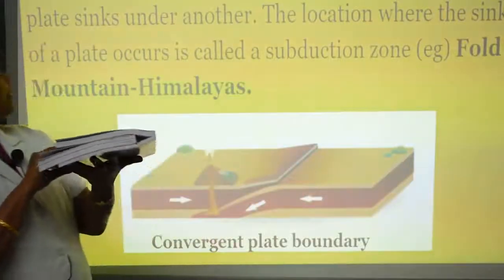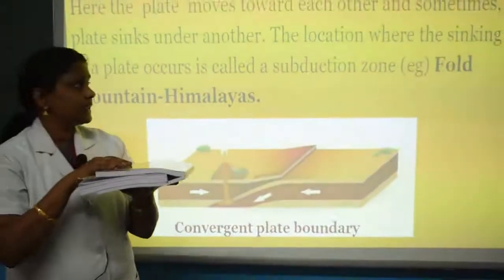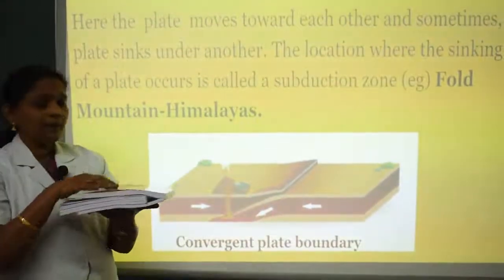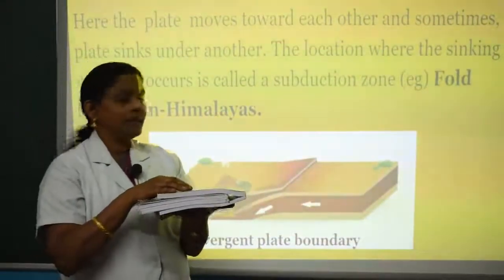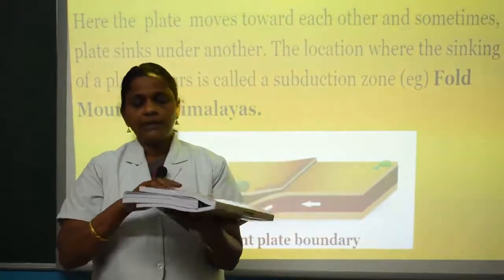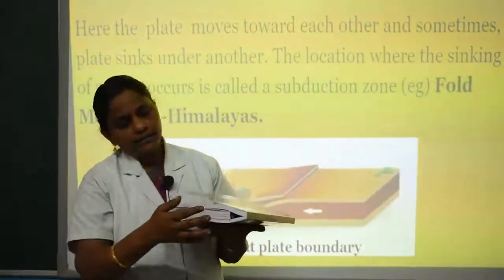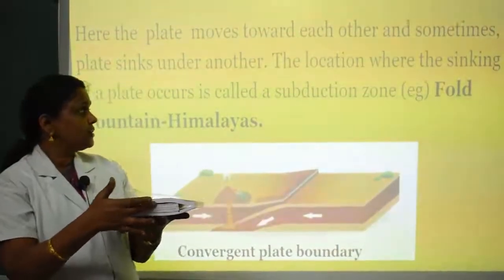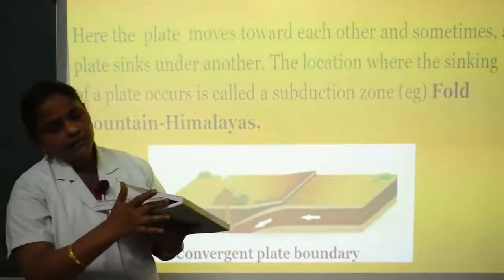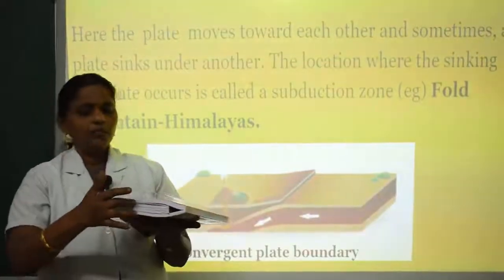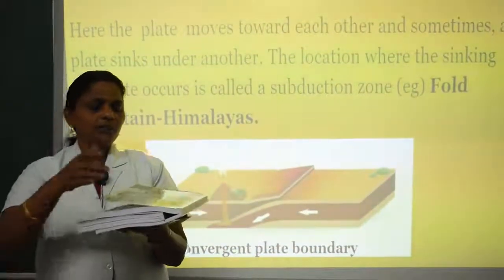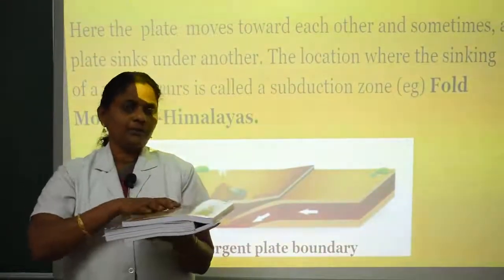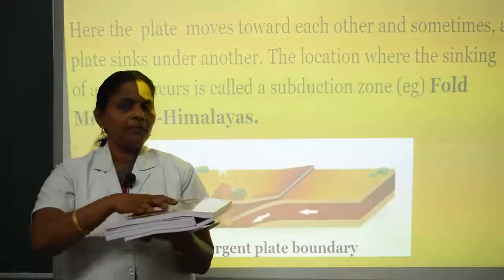In a convergent boundary, the plates move towards each other and sometimes one plate sinks under the other. They form a zone known as a subduction zone. Above this subduction zone, fold mountains are formed. Example, the Himalayan mountains.